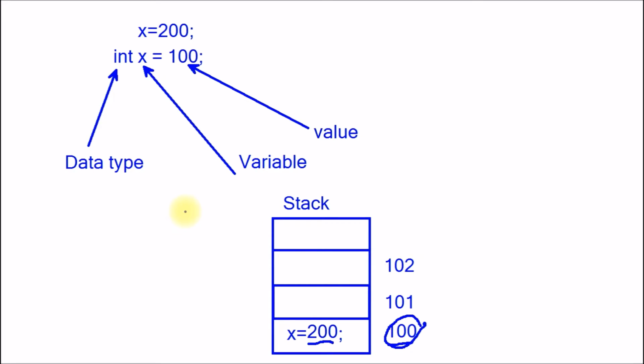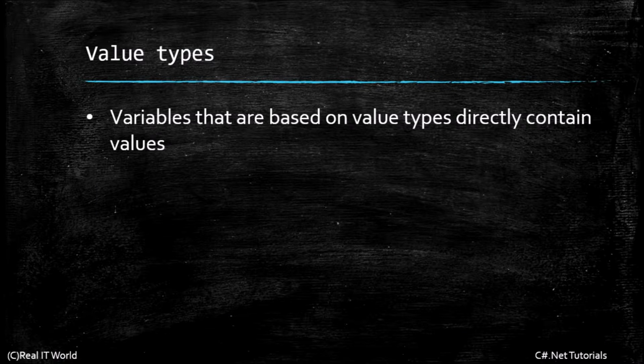Value type stores data inside stack memory. Stack memory is faster in access. And the next point, this one is variables that are based on value types directly contain values. You can say those types as value types.